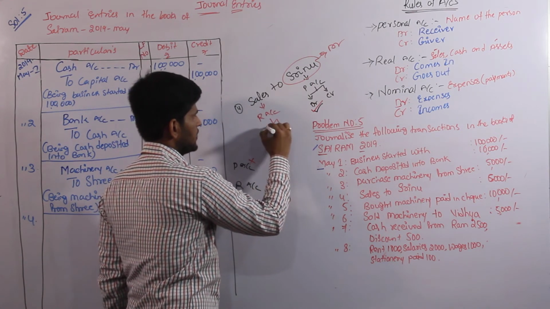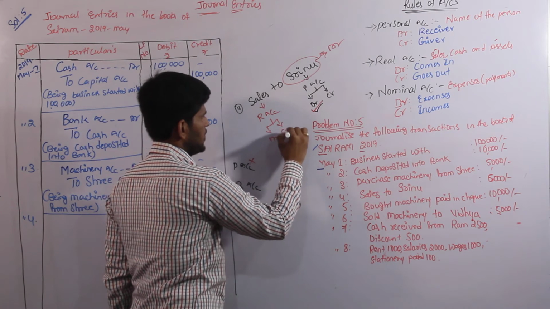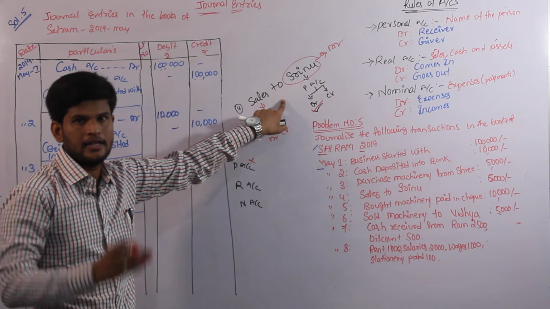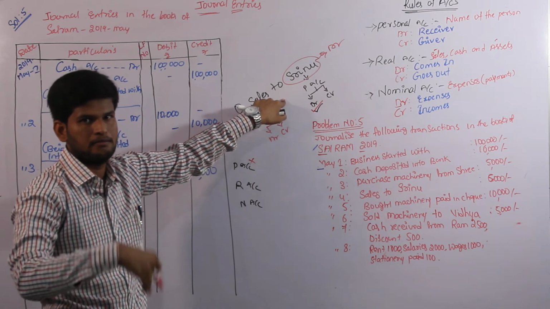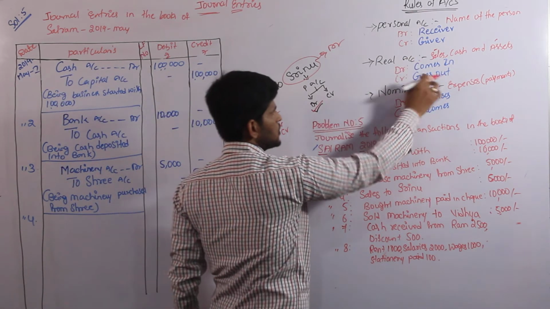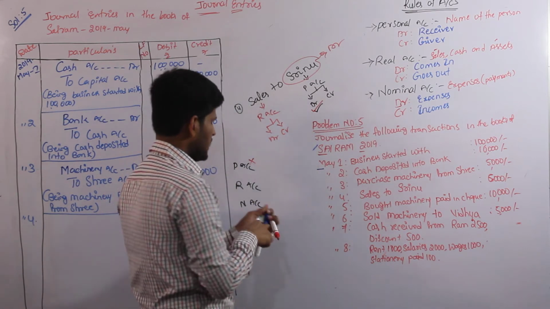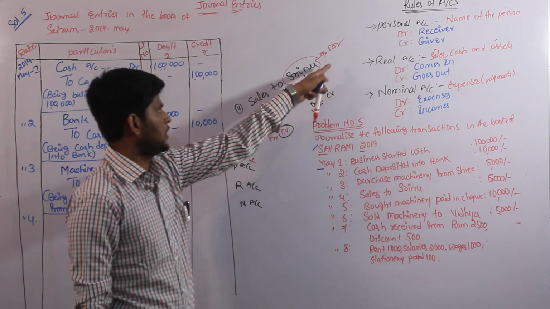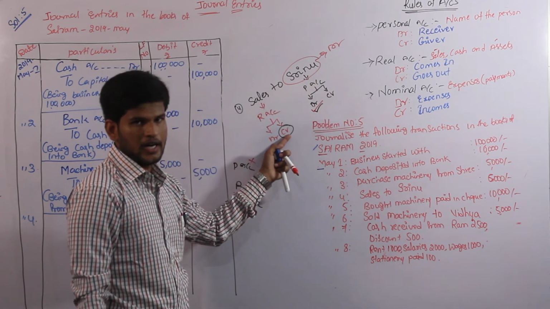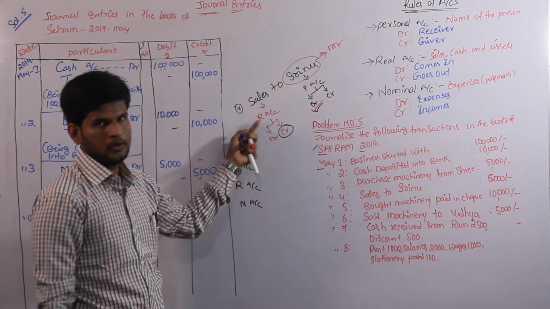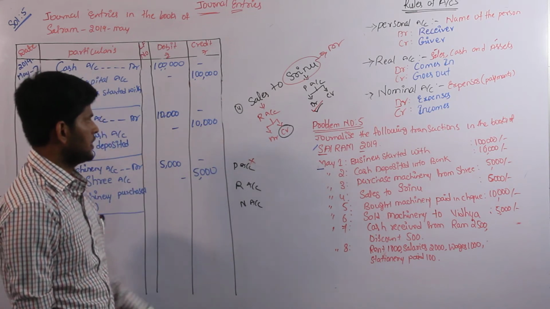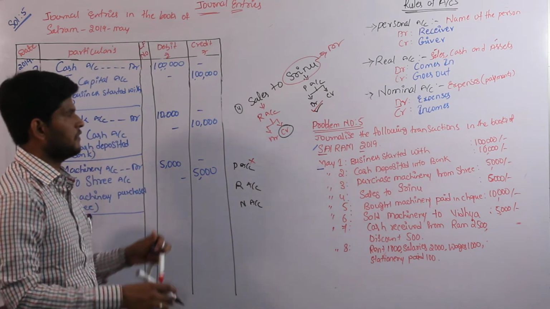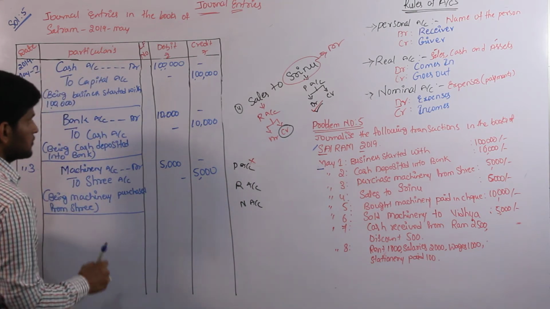Under the real account, again we have to identify debit and credit. Sales is nothing but goes out. We are selling, and selling means something goes out from us. According to the real account, what goes out is on the credit side. So it will be the credit side. Debit we identified according to the personal account, and credit according to the real account. Now we can convert the entry, because debit and credit must be identified first.